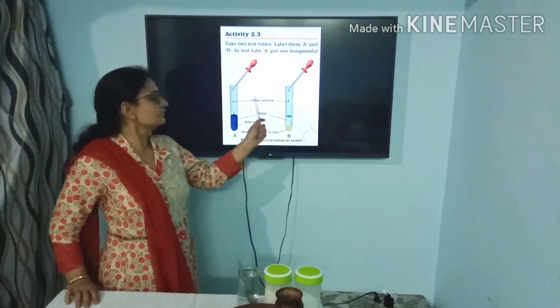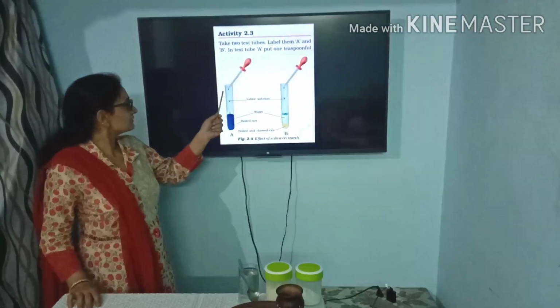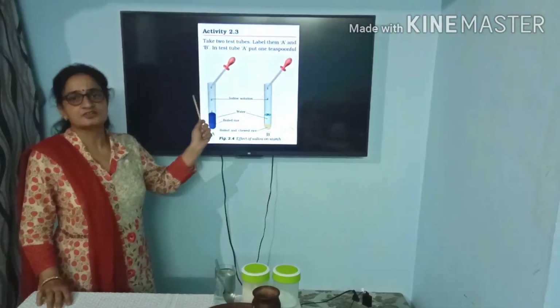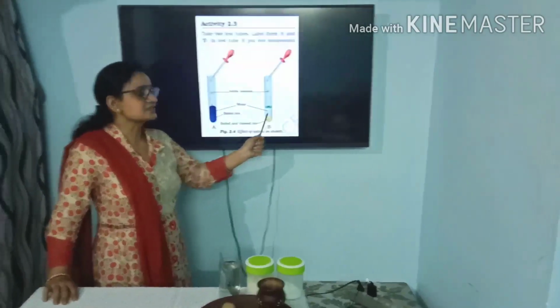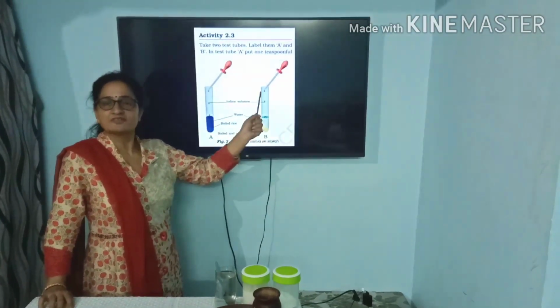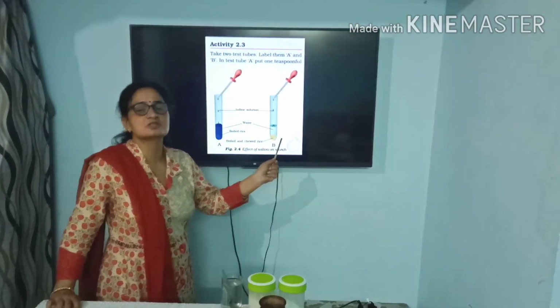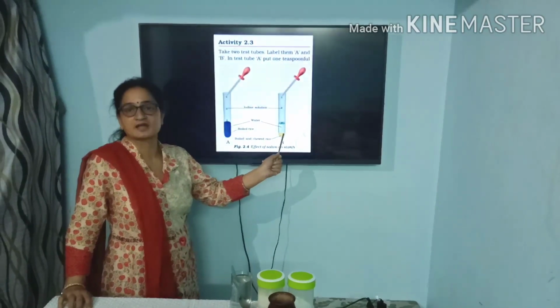In both the test tubes, when we put iodine solution, what we see is that the test tube which has simple boiled rice turns blue-black in color. Whereas the test tube in which boiled rice is chewed, it means the saliva was mixed into this boiled rice, it does not change into the blue-black color.